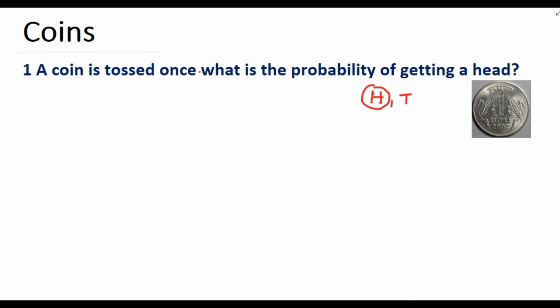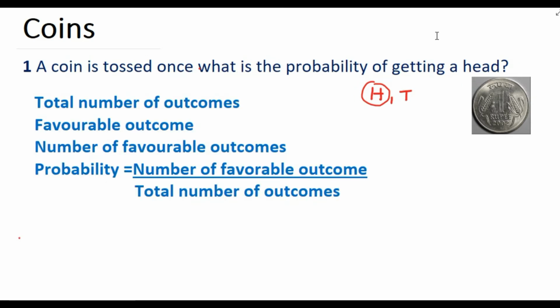So what is the probability of getting a head? Total number of outcome is 2. Favorable outcome is only head and number of favorable outcome is 1. Therefore probability of getting a head is number of favorable outcome divided by total number of outcome. So it is 1 by 2.